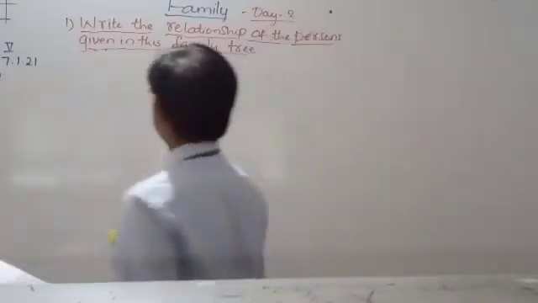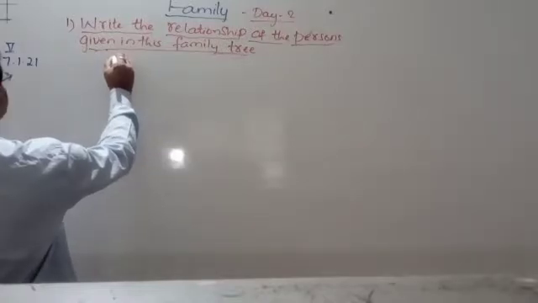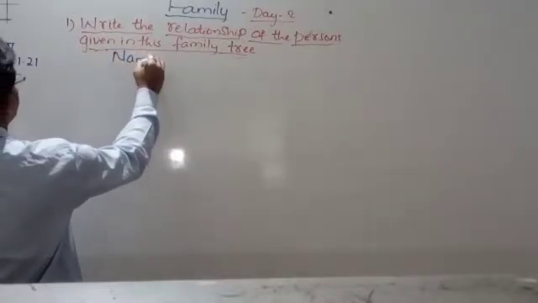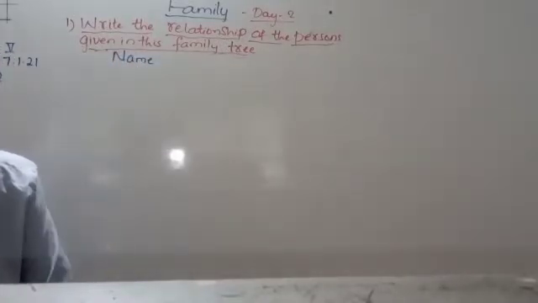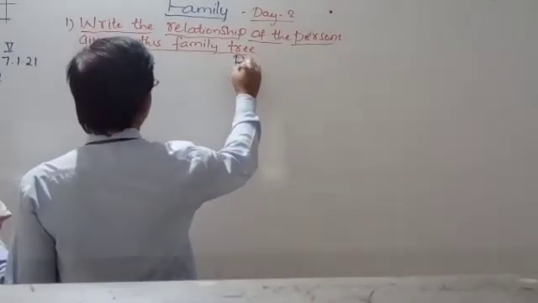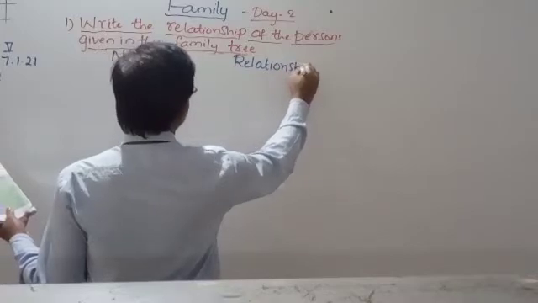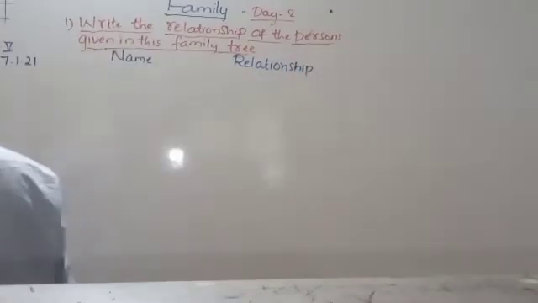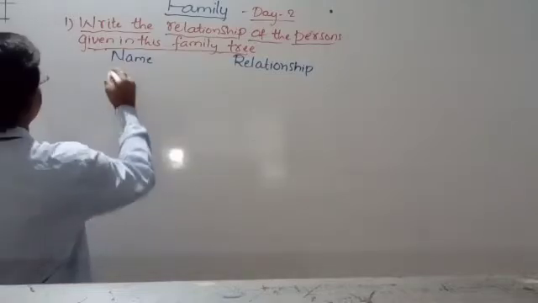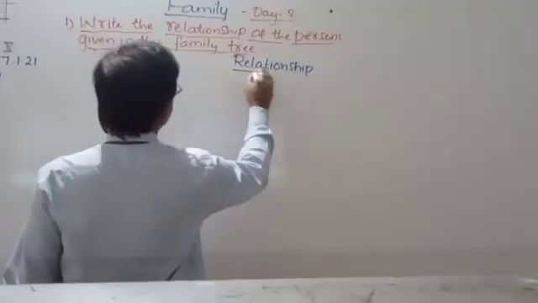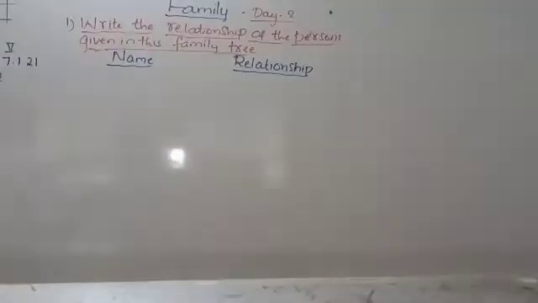Once again I write the question here. Let me write here: decide the name of the persons and the relationship. Relationship means sambandha. Understood? Now, name, decide, relationship. And now write.